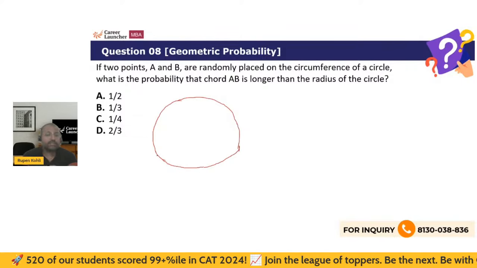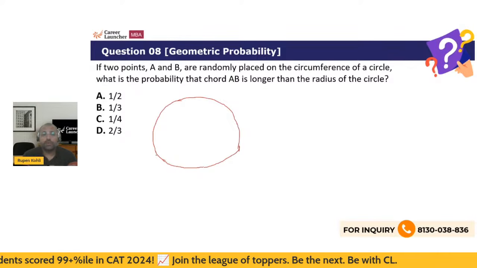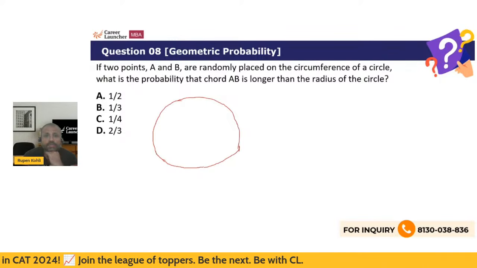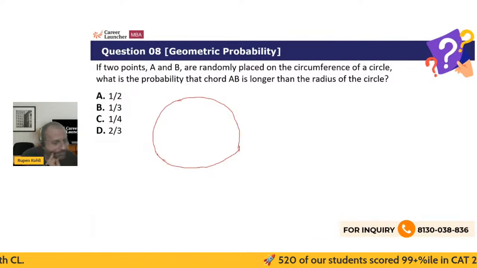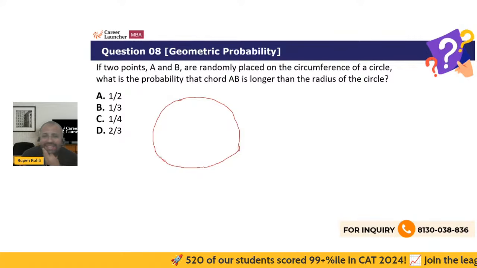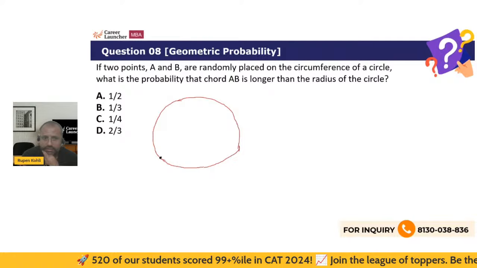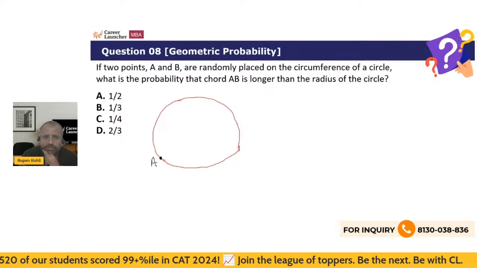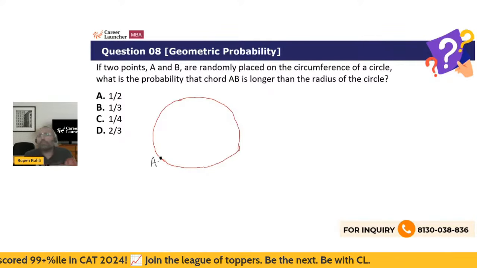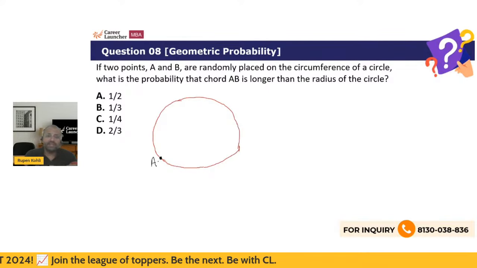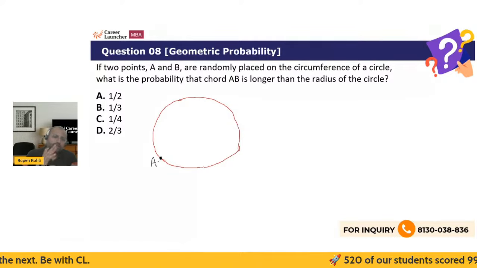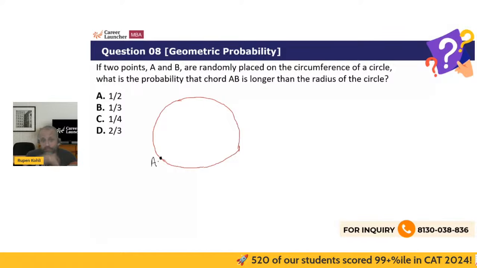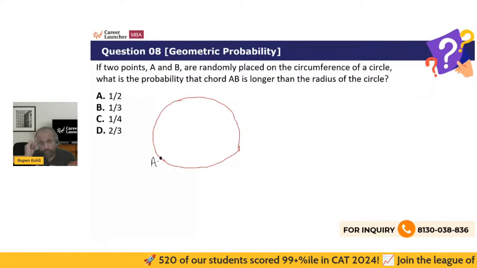So here is what it is. See, 2 points are randomly placed, right? What is the probability that chord AB is longer than the radius of the circle? So the choice of point A is arbitrary, right? As far as finding the probability is concerned, you can select the point A anywhere. Relative to point A, where you select the point B, that brings in the condition whether or not the chord is going to be longer than the radius or not.